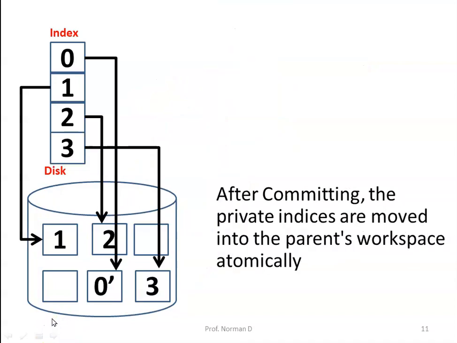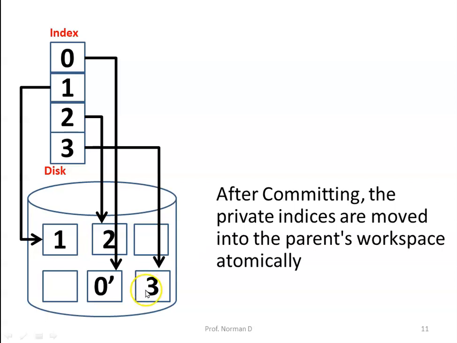Finally, after committing, if everything goes well and the transaction is committed, then index 0, which was pointing at the original location, is now pointing at the updated location. Similarly, the newly appended index is pointing to the new disk block.